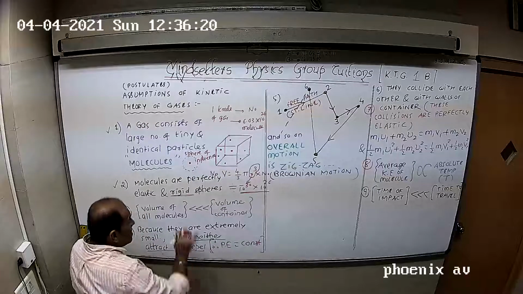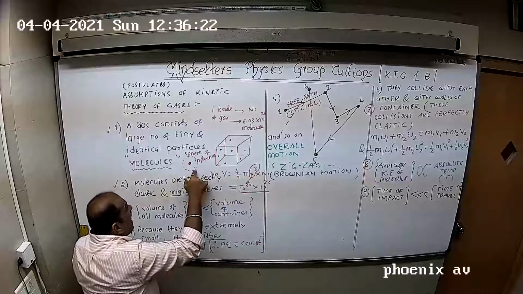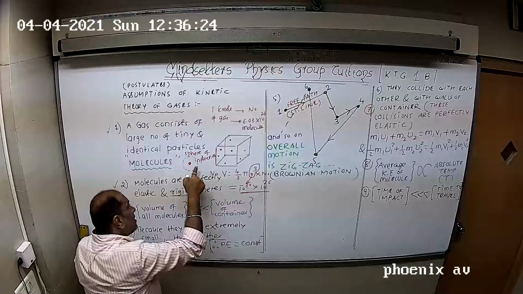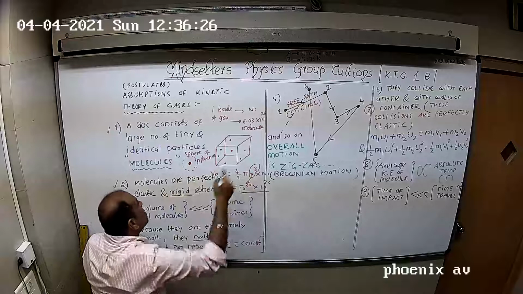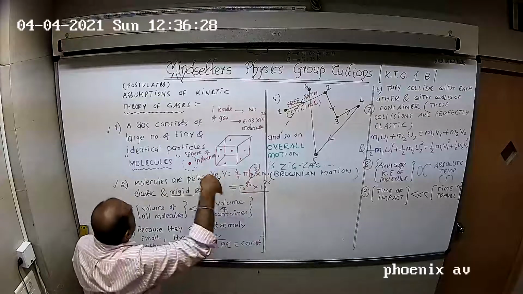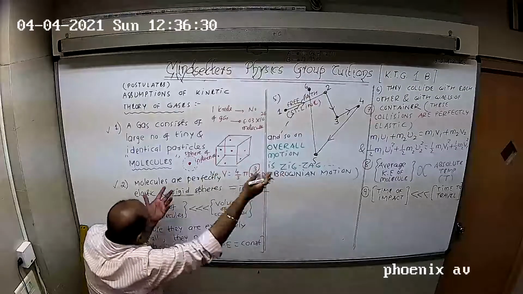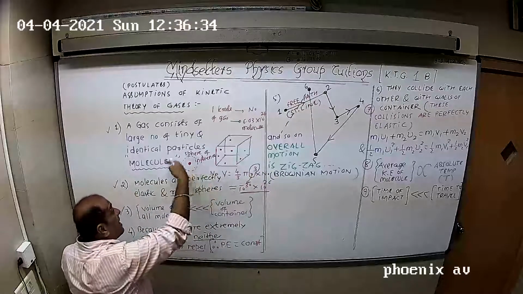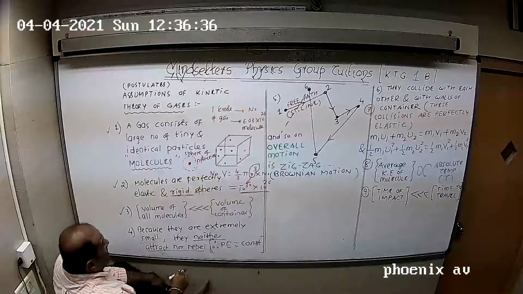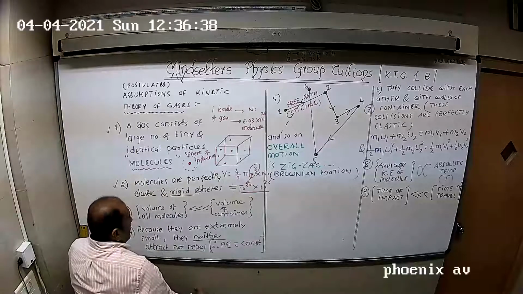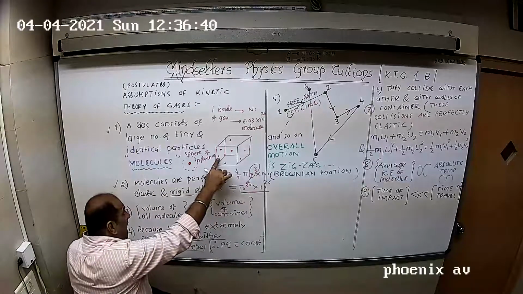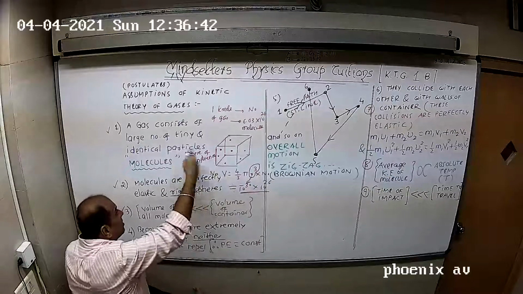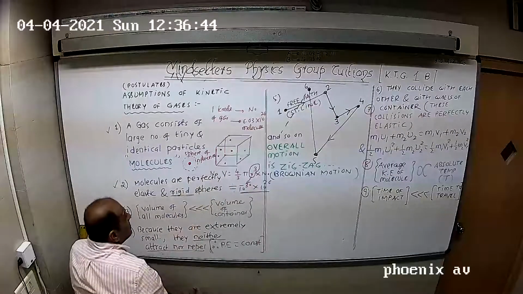Am I right? Earth has a moon, but it revolves only around the Earth, it does not revolve around Jupiter. Jupiter has its own moons, Titan and all that. For example, they will not revolve around the Earth. That means every planet has a certain sphere of influence around it, which is called the gravitational field. Likewise, every gas molecule has a certain region, which is called the sphere of influence.